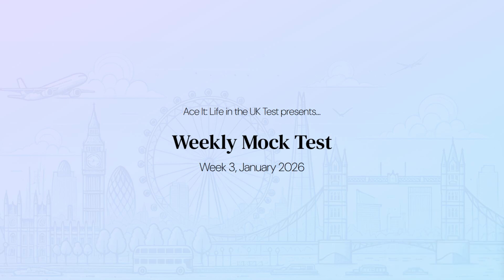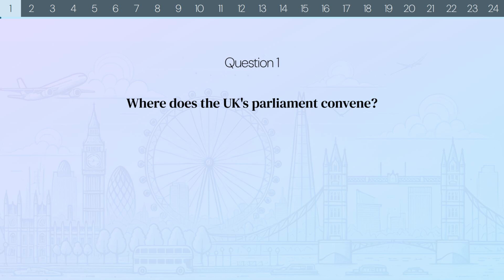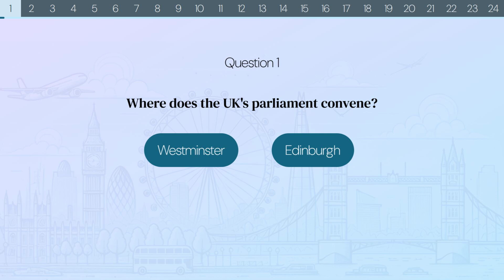Alright now, let the mock test begin. Question 1. Where does the UK's Parliament convene? Westminster? Edinburgh? Cardiff? Or Belfast?